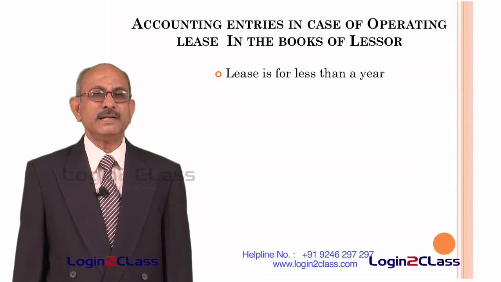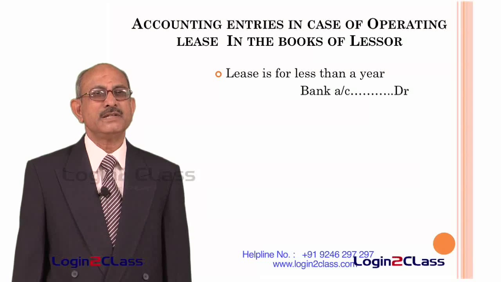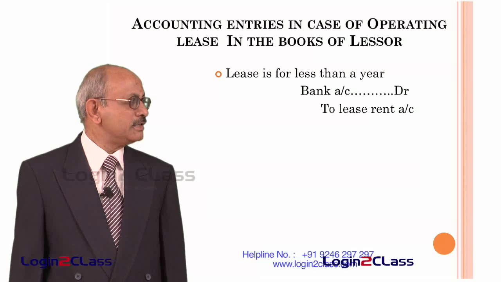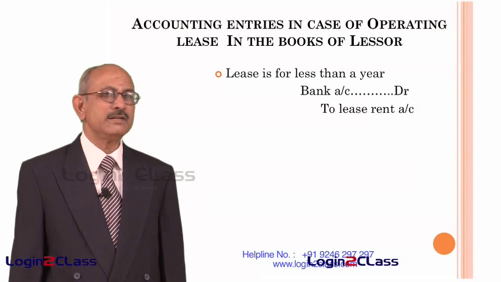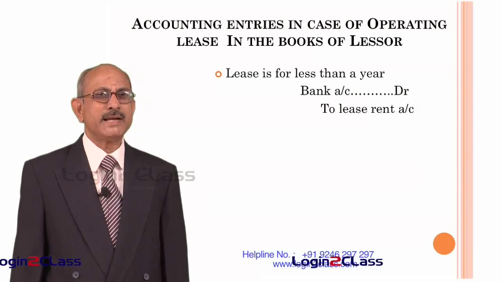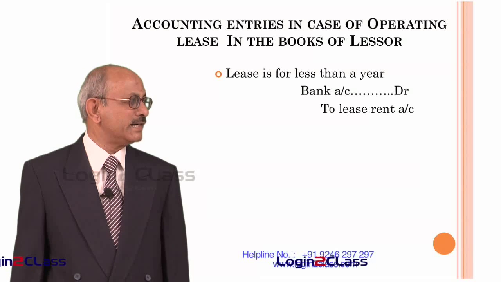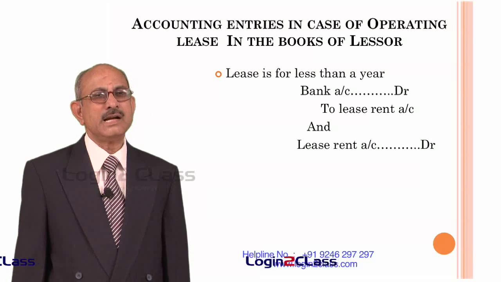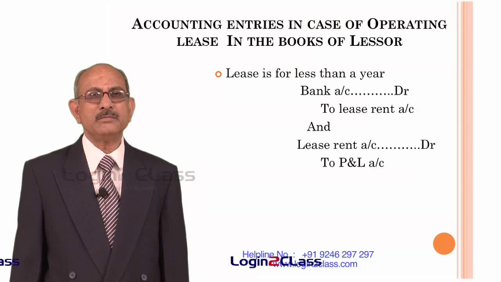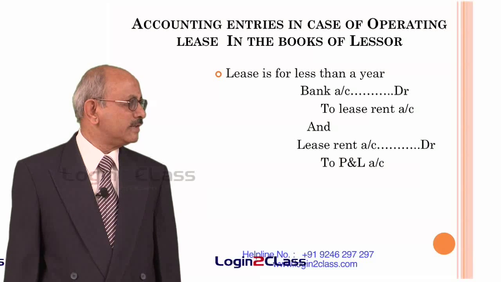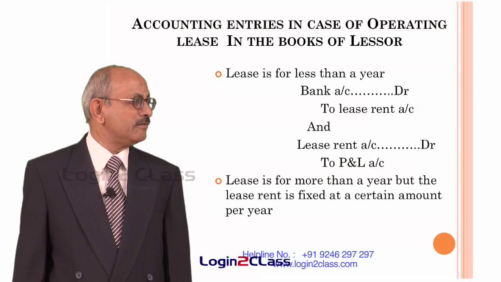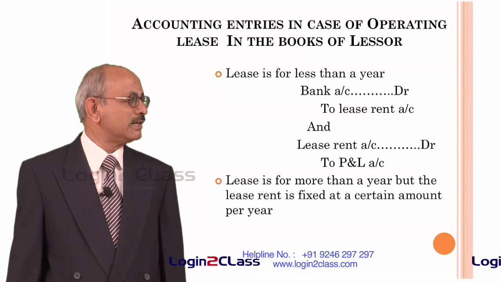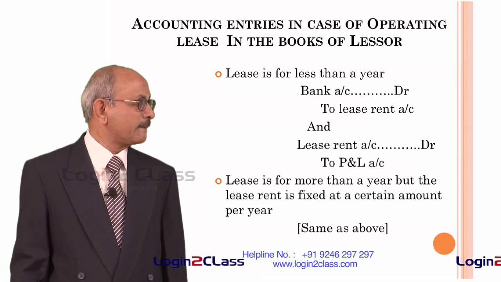And in the case of operating lease, let us consider what are the transactions which have to be put through in the books of the lessor. In the case of lease being less than a year, that means the period of lease is less than a year, then the bank account is debited and lease rent account is credited. And finally, at the end of the year, lease rent account is debited and the amount transferred to P&L account. It becomes an item of income in the books of the lessor. If the lease is more than 1 year, but the lease rent is fixed at a certain amount per year, the same entries are required to be passed in the books of the lessor.